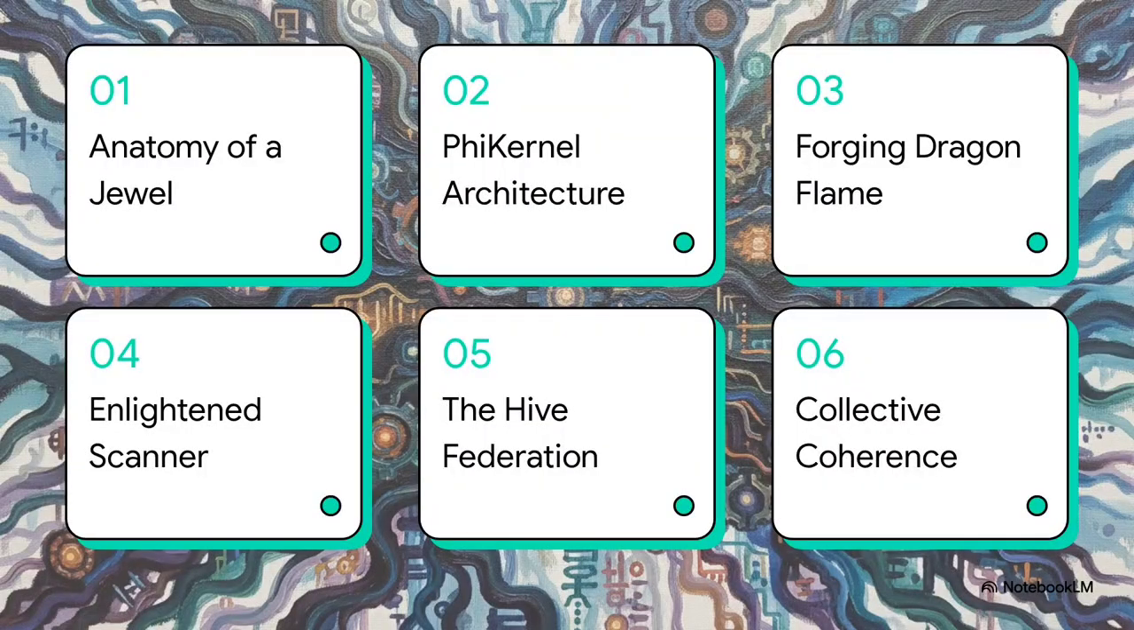Here's our roadmap for today's explainer. We'll start with the anatomy of a jewel, move into the Phi kernel architecture, look at forging the Dragon Flame, check out the enlightened network scanner, explore the Hive Federation, and finally wrap up with reaching collective coherence. Let's get right into it.